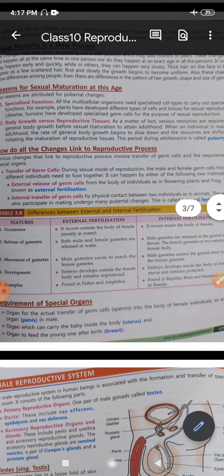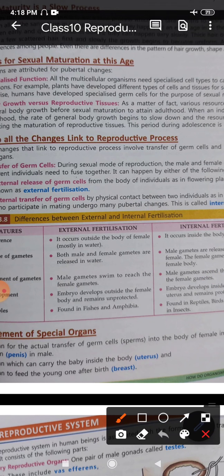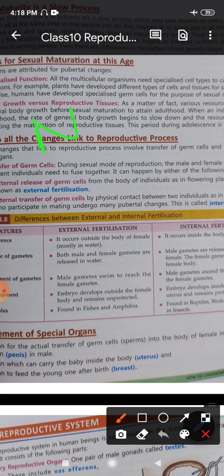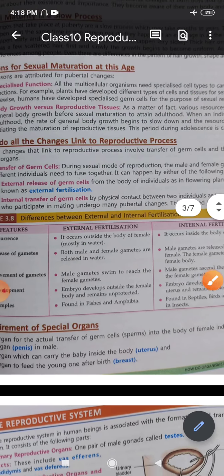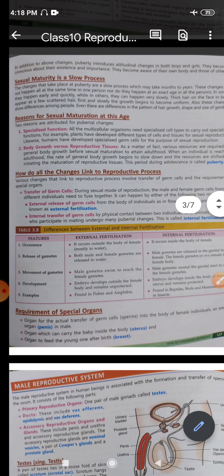And for this kind of growth you require certain resources. Resources means you require some nutrients for the growth. If you do not get these nutrients, then what happens? You become malnourished and proper growth does not take place. So again, a lot of resources are required because the body is still growing. And then what happens?